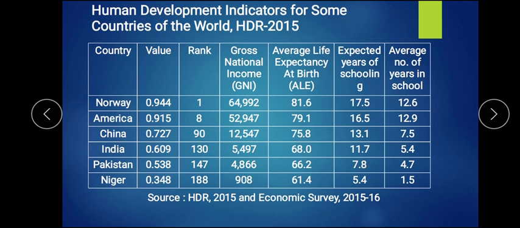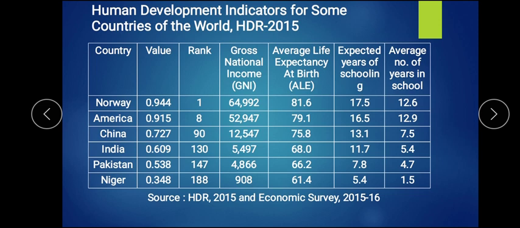Whereas countries like Norway and America, which are developed, come in the first 10 countries, where you find average life expectancy is good, their national income is good, as well as their years of schooling. Because all these three factors are high in those countries, they are ranked high, and we can say they are economically developed nations.